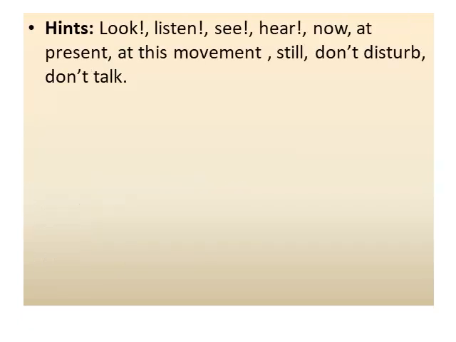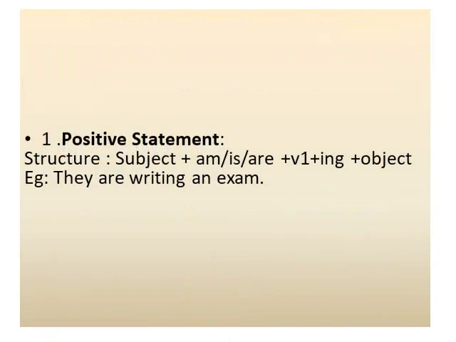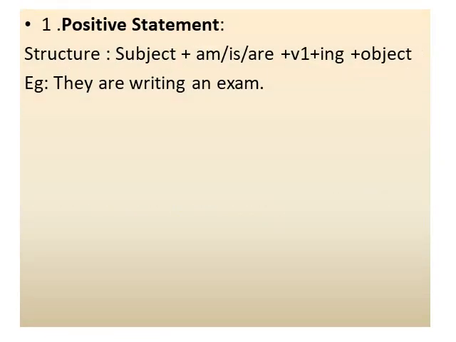Let's look at present continuous tense hints. Look, listen, see, hear, now, at present, at this moment, still, don't disturb, and don't talk. The next one, present continuous tense statements. In present continuous tense, there are four statements. The first one is positive statement, second one is negative statement, third one is interrogative statement, and fourth one is negative interrogative statement.